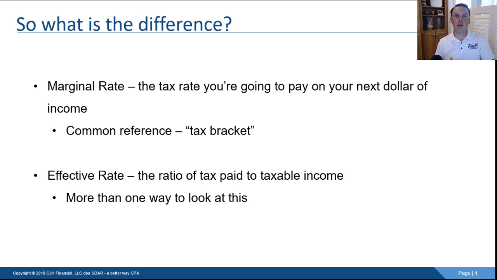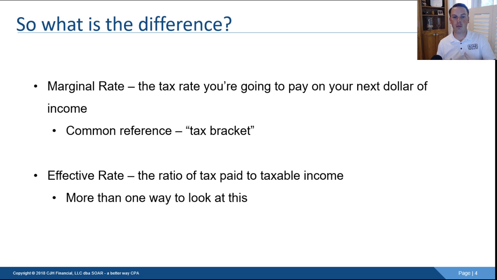So what is the difference? Well, your marginal tax rate is the rate of tax that you're going to pay on the next dollar that you earn. When you think about crossing over tax brackets, or what tax bracket you're in, that's the most common way people reference their marginal rate. Now the effective rate is something different. That's a ratio between the amount of tax that you paid and your taxable income.